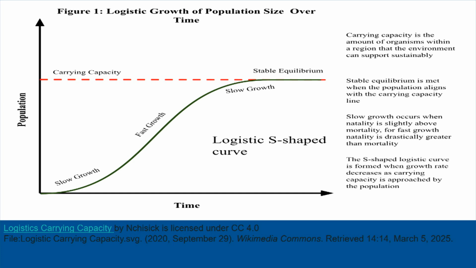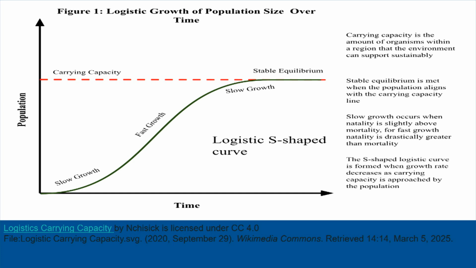Let's kind of read over this information on the right and see what's going on here. So remember that carrying capacity is the amount of organisms within a region that the environment can support and be sustainable. Okay, stable equilibrium is met when the population aligns with the carrying capacity line. So you can see that at the bottom we're kind of having some slow growth along that green line. As the population gets higher, the reproduction rate is going to increase, so we're having a faster growth, and then as we get closer to that red line, the growth starts to slow down a little bit.